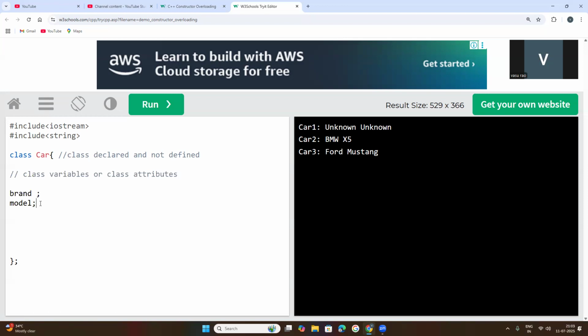So everything related to the car is called an attribute. These attributes indicate how the car looks, whether the car is yellow in color, what the brand is, meaning the company, and what the model is. These are all called attributes of the class, but they are variables, meaning they will hold some type of value.